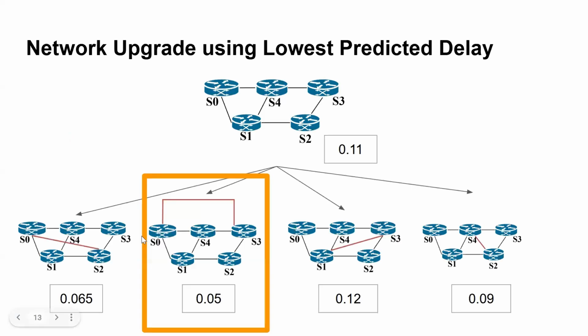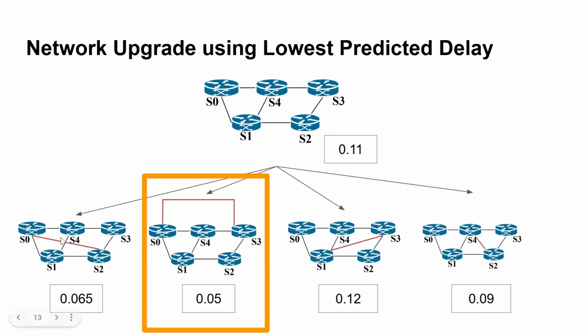We also explored a use case to find the optimal upgrade of a network using the lowest delay predicted by our network. So this is our sample 5-node topology. With the help of RouteNet, we explored which additional link placement will be the most optimal so that the overall delay of the network gets reduced.